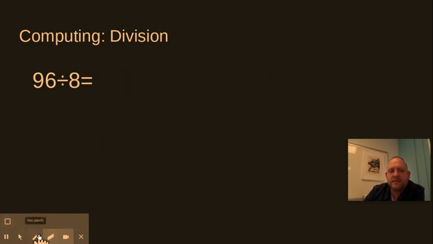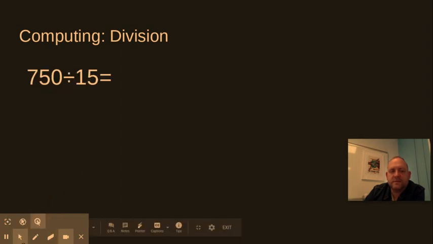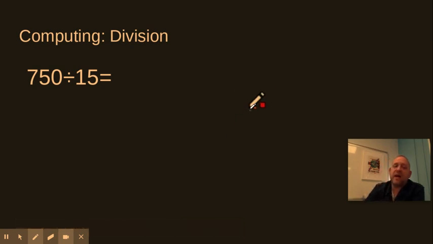All right. Let's keep rolling. All right, this is going to take you a little bit longer. 750 divided by 15. Go ahead and pause. Well, it's going to pause for you. Give this a shot, and then we'll check it out together.